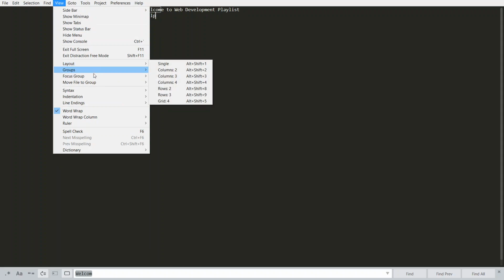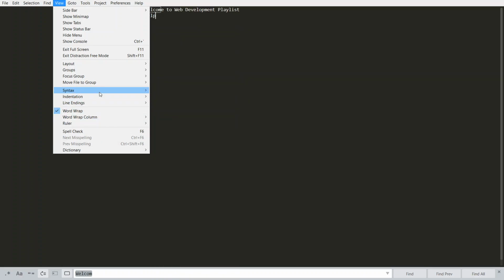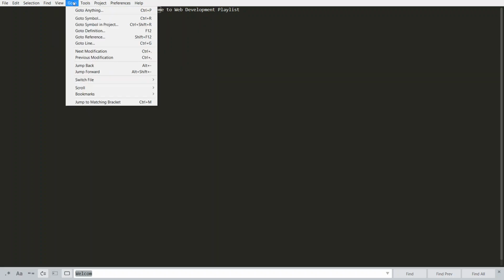And the other thing, Layout, Syntax. See, these are the syntaxes. If you want to use C directly, you can write the C code here. And these are all some languages, right? HTML, since I have saved my file with a .html extension, Sublime has the ability to recognize whether it is HTML or another language based upon the extension. If I use .java, it automatically recognizes it as a Java file. So these are some languages which can be written directly in Sublime Text. Okay. And Word Wrap, Column, Ruler, everything will be useful.